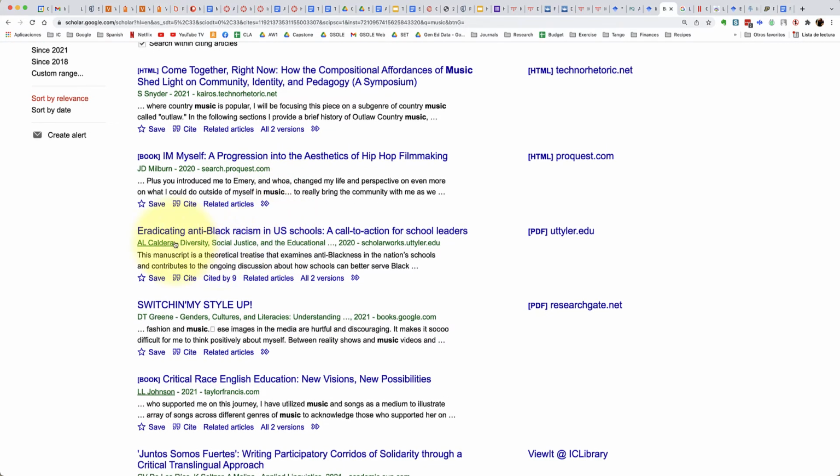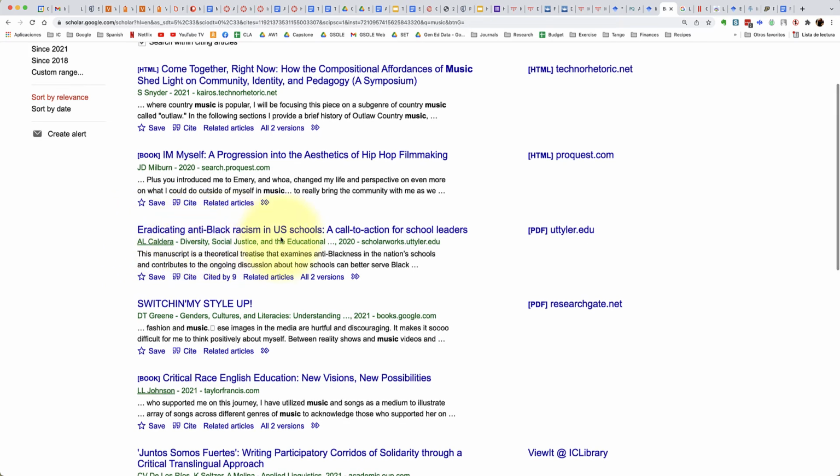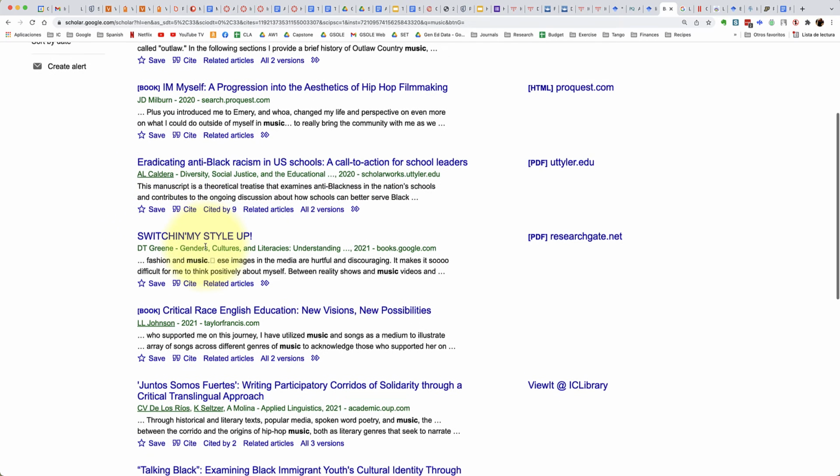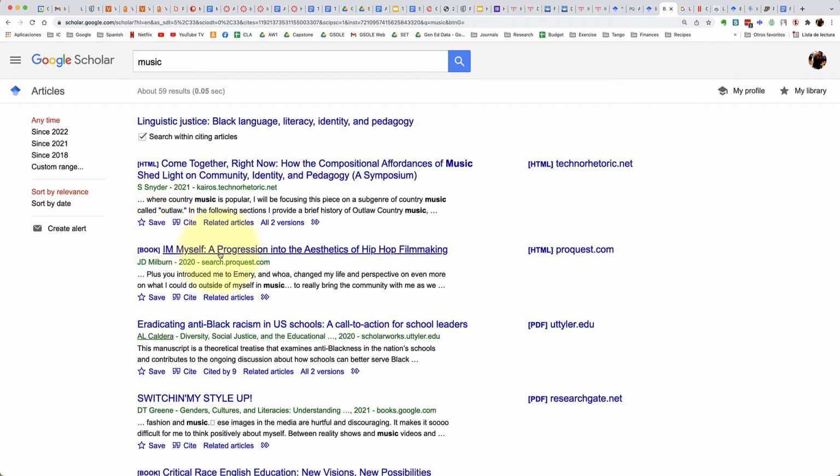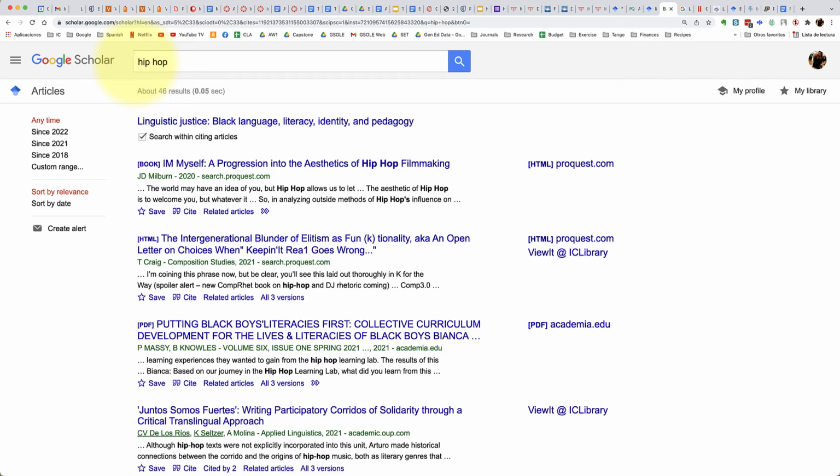And so we can see here, eradicating anti-Black racism in new schools. And so I'm focusing on music, hip hop here. So they're like, oh, hip hop keeps coming up, so maybe I can just change this to hip hop. And again, playing around. And don't forget, you got to check off that box.